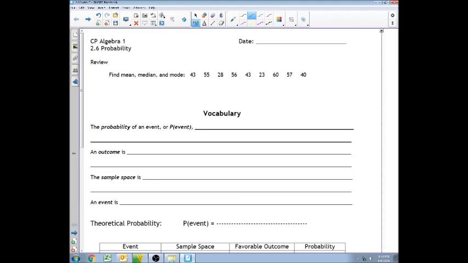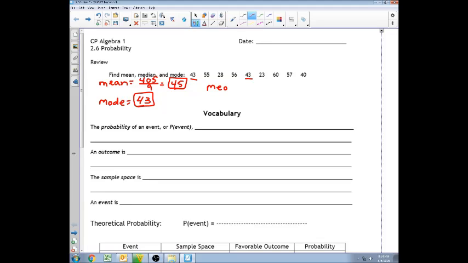First off, the mean is going to be the average. So if we add up all those numbers, we'll end up with 405. There are 9 total numbers, so the mean would be 45. The mode, we're looking for the numbers that occur the most. If we look up top, 43 happens twice. That's the only one that happens more than once. So my mode would be 43.